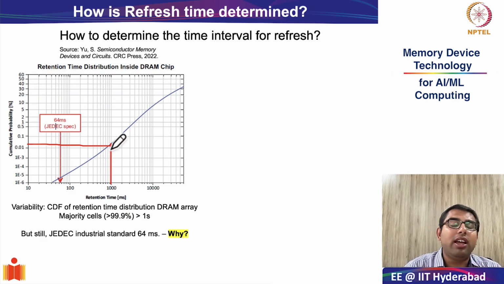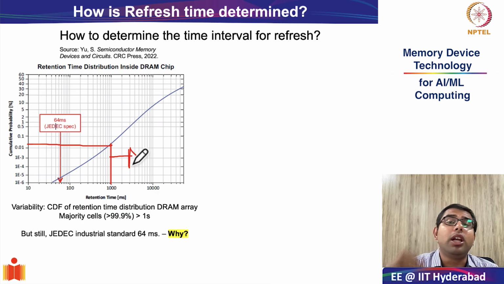So mostly all the cells in the DRAM array, which is 100 minus 0.01, that is 99.99% of your DRAM cells, have a retention time greater than 1000 milliseconds or 1 second. That is quite remarkable. You have just very few cells, 0.01 percent, which have retention less than 1 second. However, as you can also see in the slide, the JEDEC standard, JEDEC being an industry consortium.